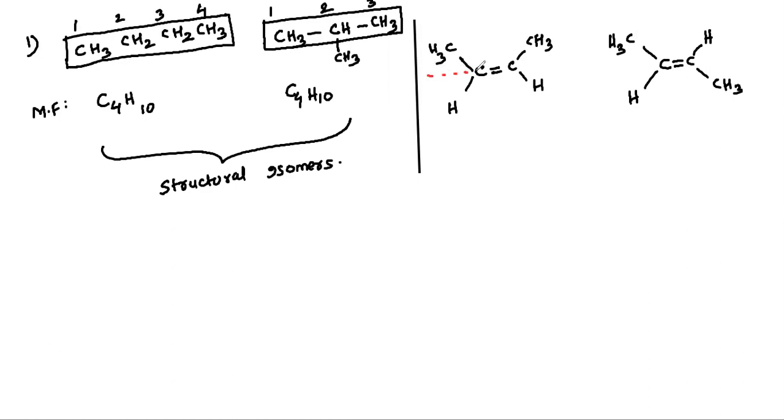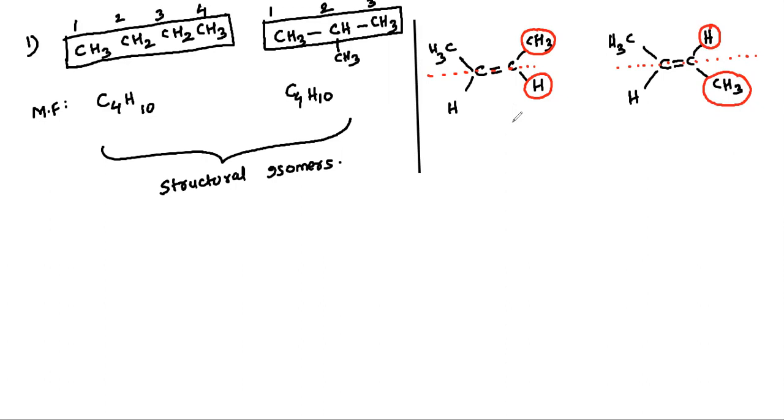Now consider this as the axis of the molecule. In this compound, the CH3 is facing upward, that means it is above the plane, above the axis, and hydrogen is below the axis. Whereas in the second compound, hydrogen is above the axis and CH3 is below the axis. Both look the same, but they are not the same.